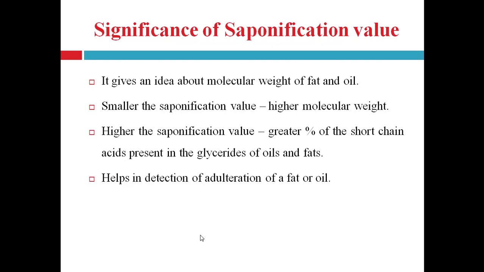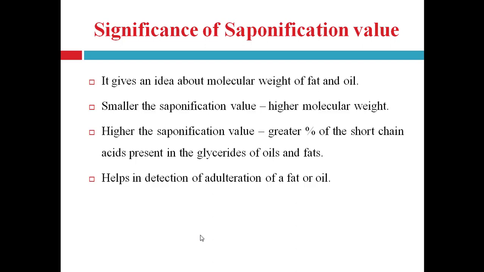Now the significance of saponification value: it gives an idea about the molecular weight of fat and oil. The smaller the saponification value, the higher the molecular weight. It also indicates the length of the carbon chain of the fatty acids present in the triglyceride. The higher the saponification value, the greater is the percentage of short chain acids present in the glycerides of oils and fats.